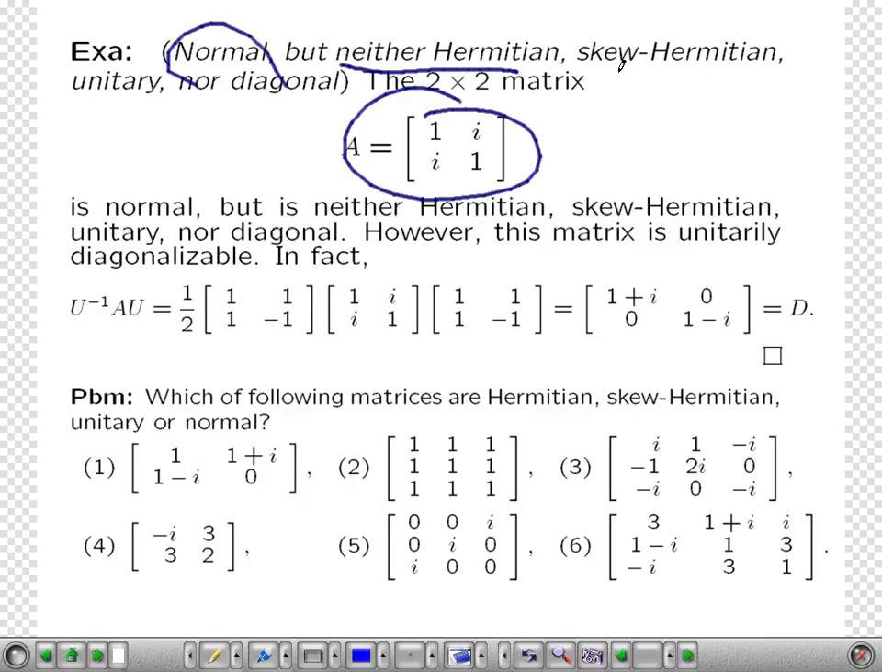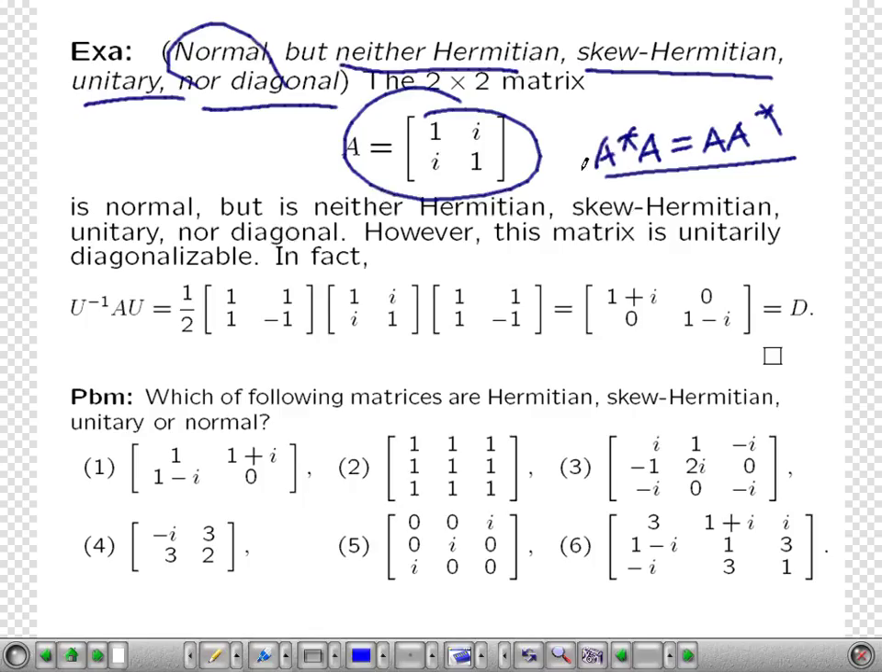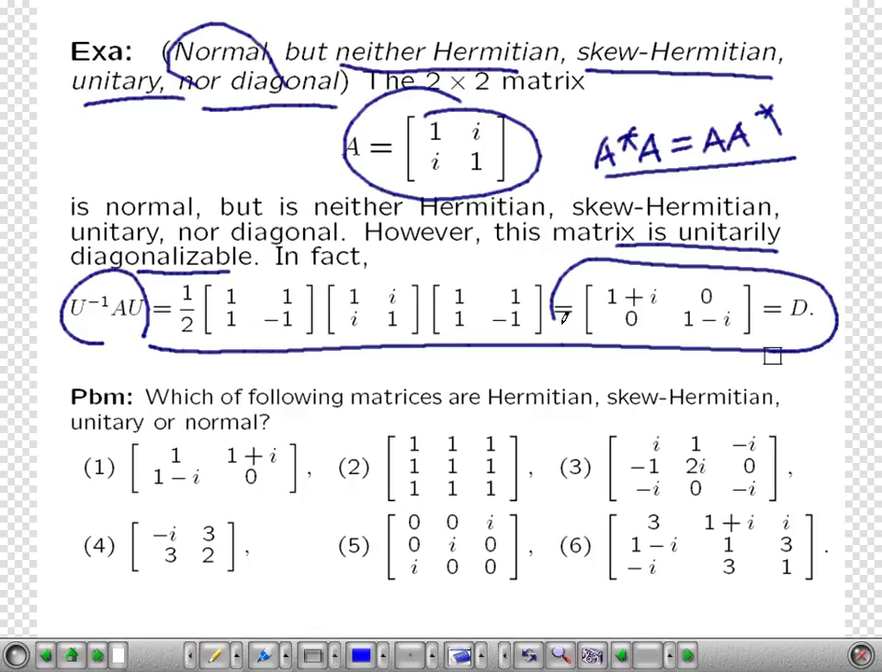But it is neither Hermitian, nor skew Hermitian, nor unitary, and not diagonal. But this one is a Hermitian matrix: A star A is the same as A A star for this one. We can find a unitary matrix that diagonalizes this matrix. So this normal matrix is something. You can easily check whether these matrices belong to one of these or not.